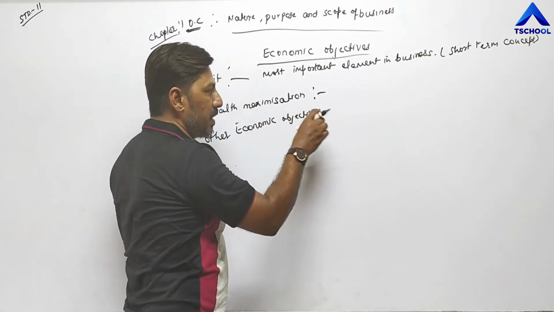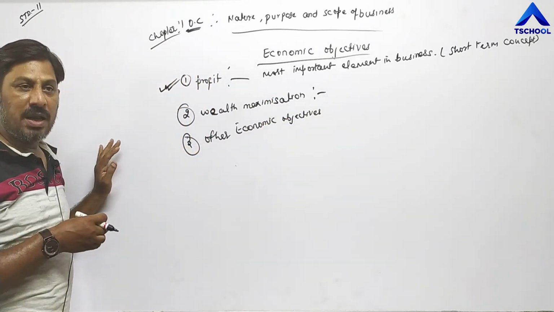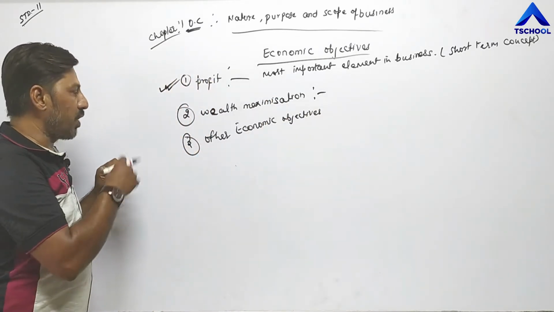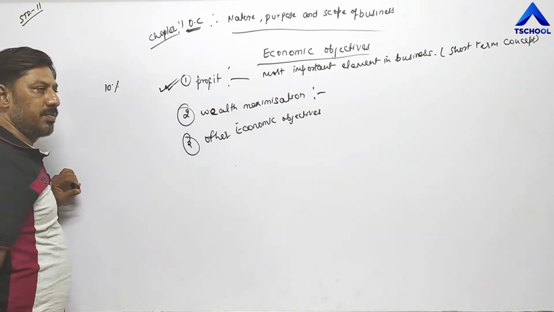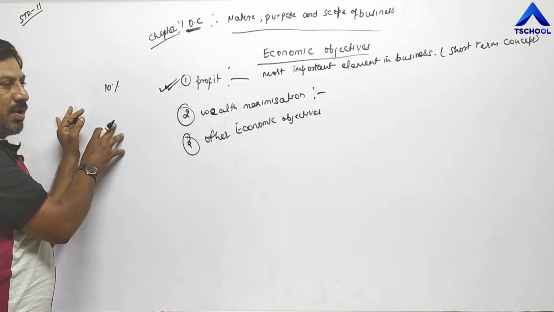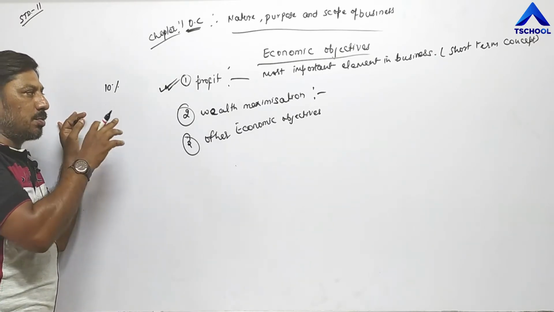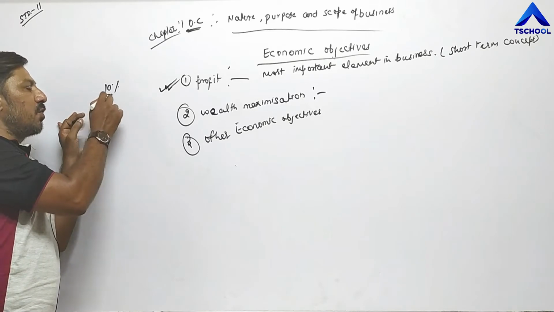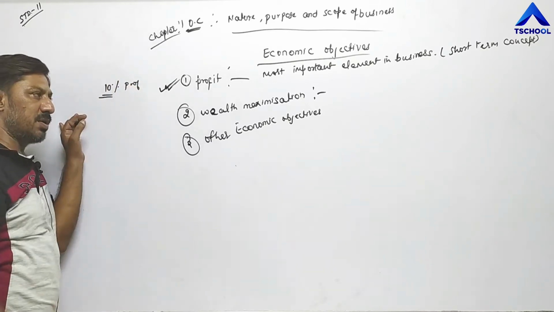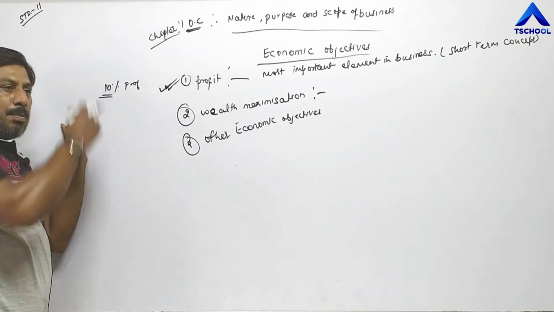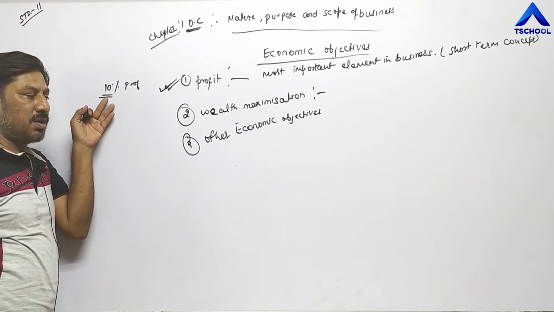For example, they have decided to earn 10% profit this year. Whatever resources they have, they try to utilize in the best possible manner to achieve 10% more than the profit earned in the previous year.